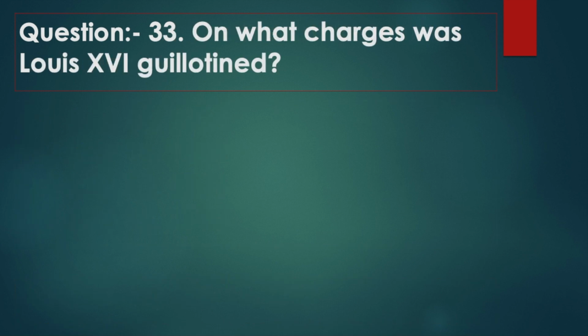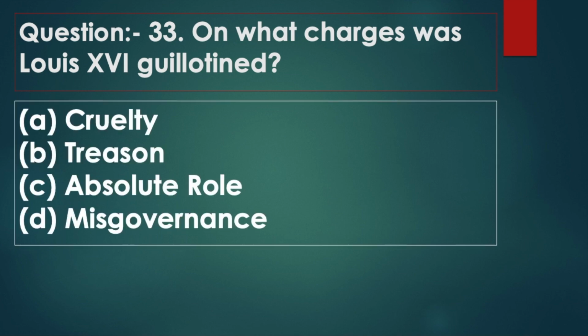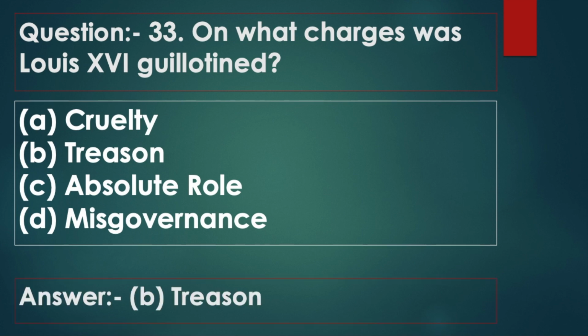Question 33. On what charges was Louis XVI guillotined? Option A, cruelty. Option B, treason. Option C, absolute rule. Option D, misgovernance. Answer: option B, treason.